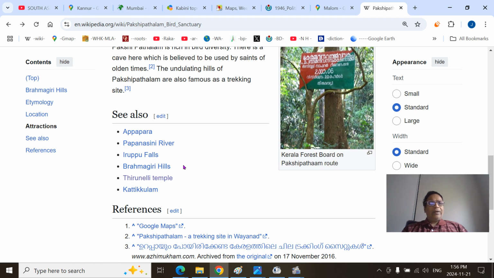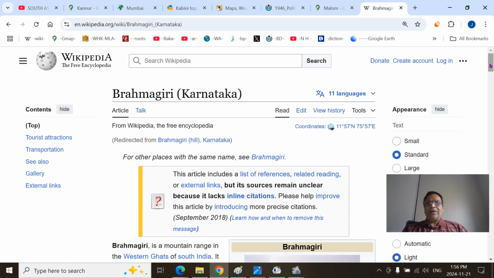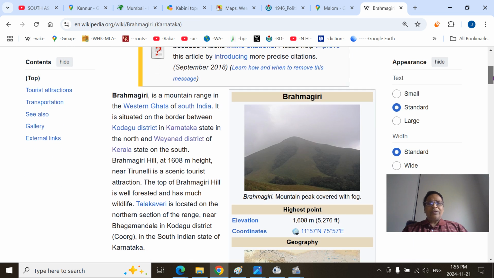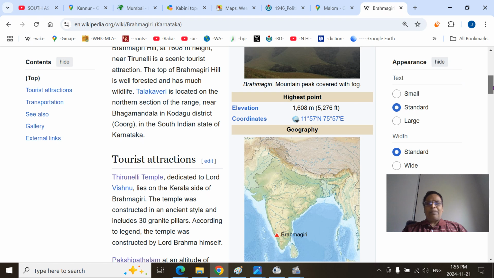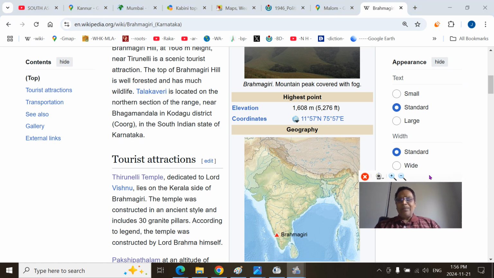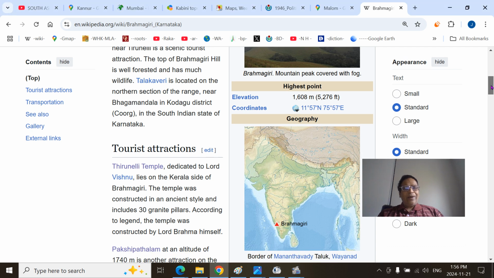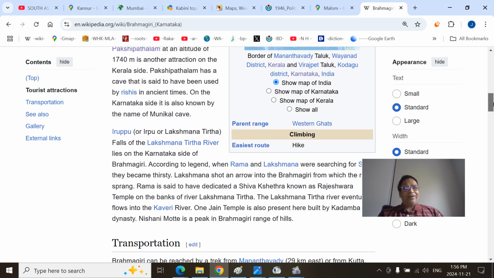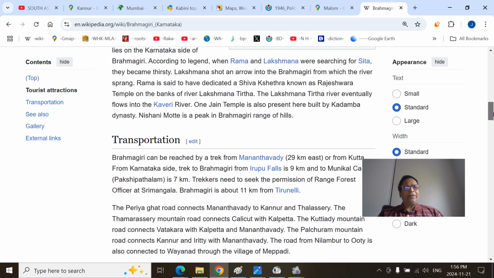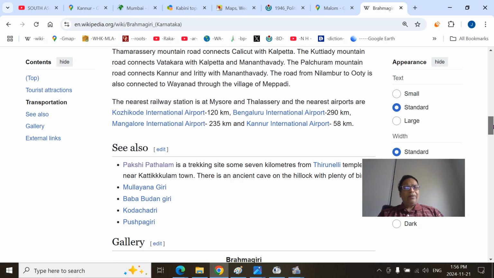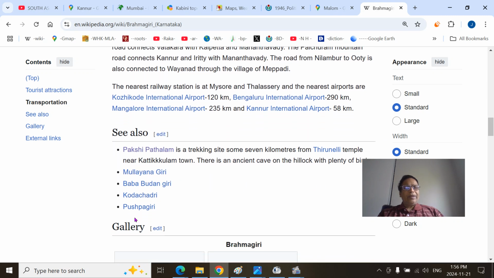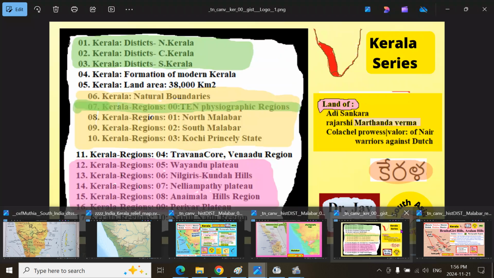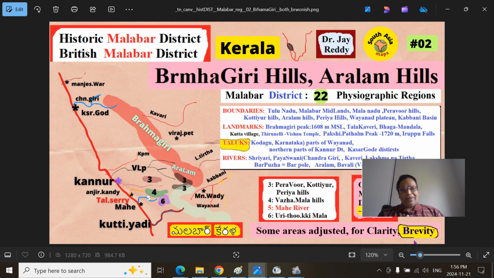And you can see the Brahmagiri Hills. You can explore it further. Most of the Brahmagiri Hills cover part of the Kodagu district because it overlaps with the Malabar region, and I have covered that part here. The Lakshmana Tirtha River, Iruppu, all those Pushpagiri peaks and Kottancheri and all those areas. So essentially what we talked about today is the fascinating Brahmagiri